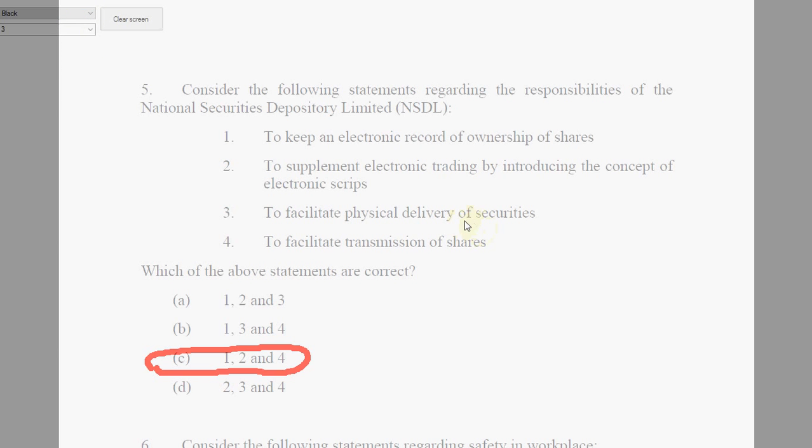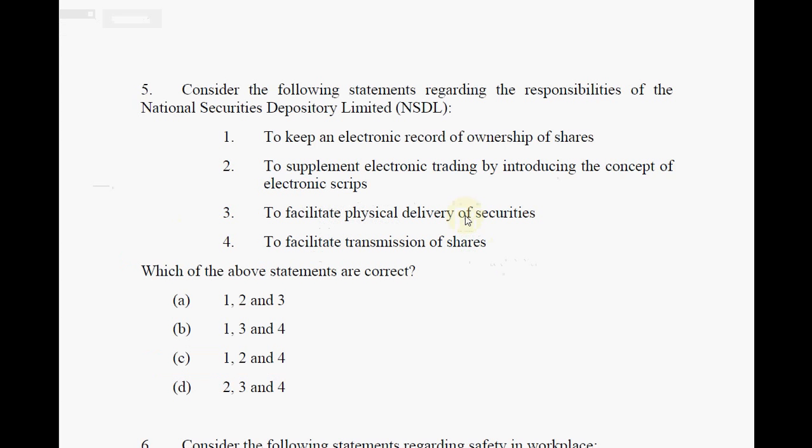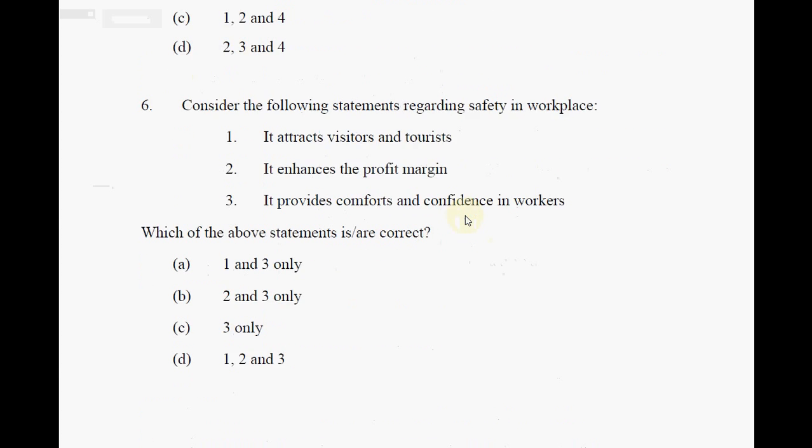But that is not a responsibility of NSDL. So definitely choice C is not correct. The three is not the responsibility of NSDL. So 1, 2, 3 and 1, 2, 4 are correct choices. We'll talk about the next question.